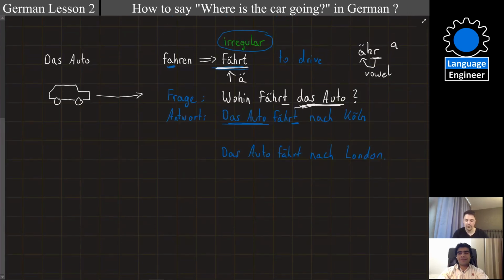Okay. I ask the question and you give the answer. Wohin fährt das Auto? Das Auto fährt nach Aachen. Okay. Das Auto fährt nach Aachen. It's also a German city. Okay. And it's called fährt. Fährt. So say it again. Fährt. Das Auto fährt nach Aachen. Fährt. That's it, right? Fährt. Yes, sounds good. Das Auto fährt nach Aachen. Okay, yes, very good.